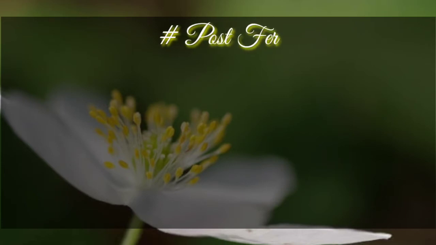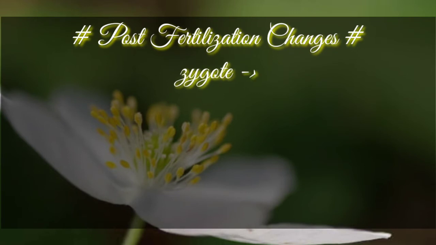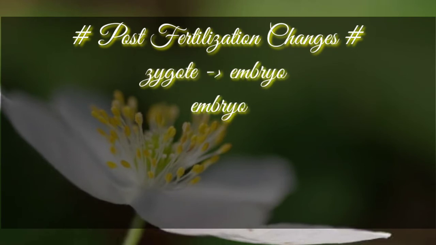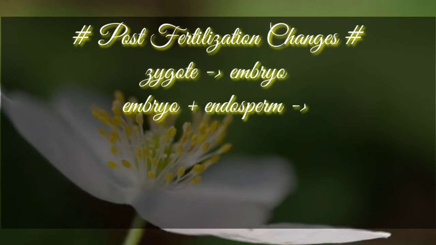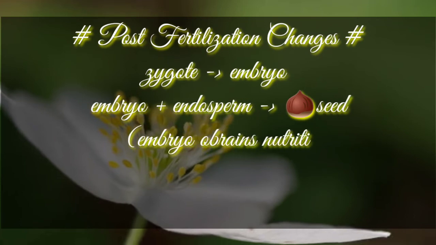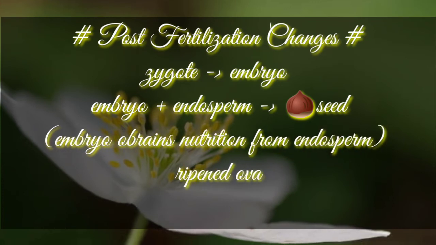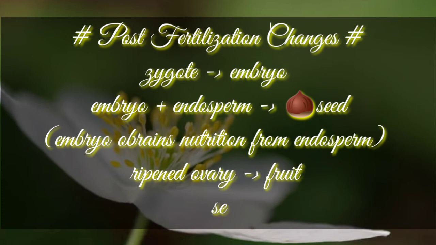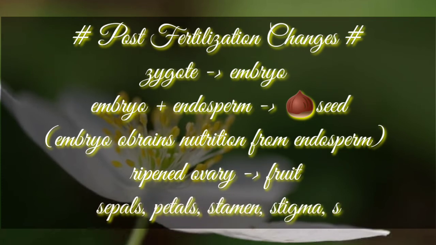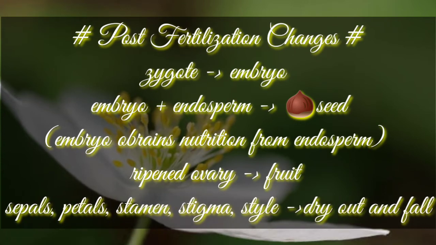Changes that occur after fertilization are called as post-fertilization changes. The sepals, petals and stamens wither off. Style and stigma degenerate and only ovary is left behind. It also involves development of embryo and endosperm, maturation of the ovules into seeds and ovary into fruits.